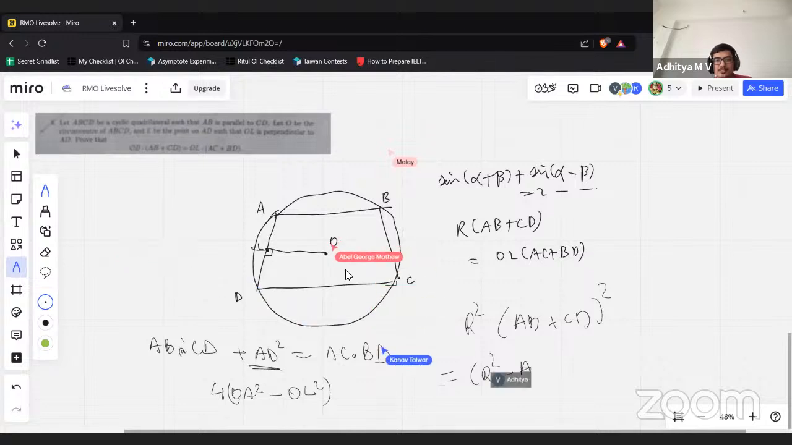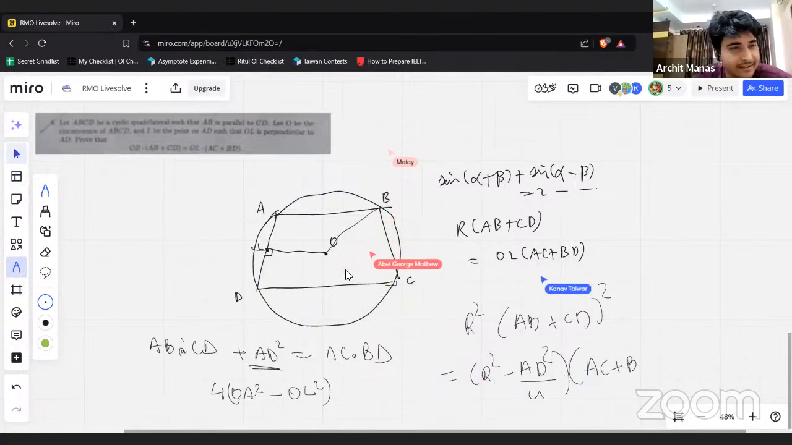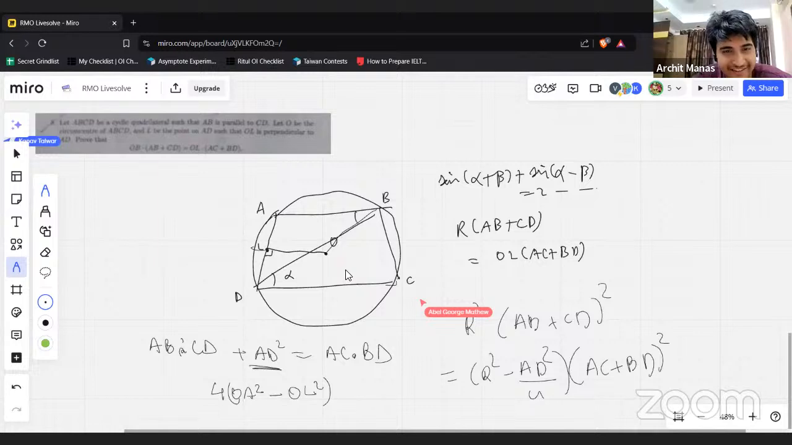Okay, maybe this is not very... I think we should just trig bash. Is anybody interested in completing the trig bash? I'm more interested in the synthetic solution. Life is sad, it's just depressing. Okay, let's assume this angle is alpha. Please, no, please.